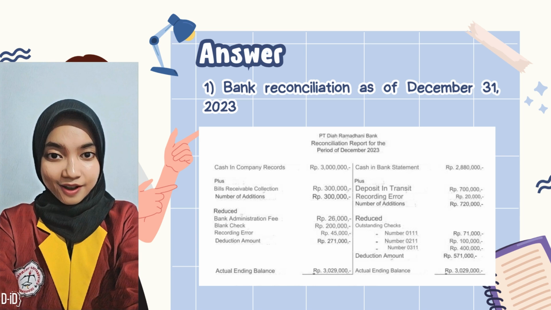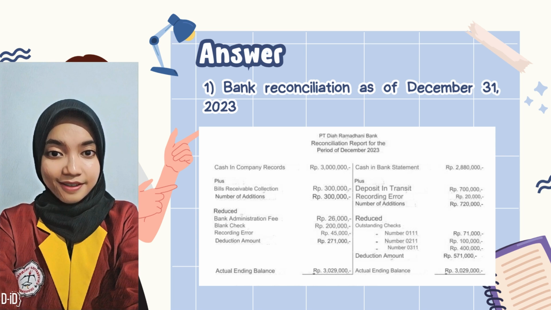In the company's records, there is an addition of 300,000 Indonesian rupiah from the collection of previously unrecorded promissory notes. However, there are also several deductions, such as bank administration fees of 26,000 Indonesian rupiah, bad checks of 200,000 Indonesian rupiah, and recording errors of 45,000 Indonesian rupiah, with a total reduction of 271,000 Indonesian rupiah.